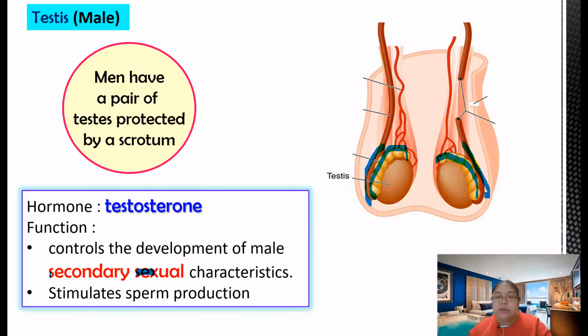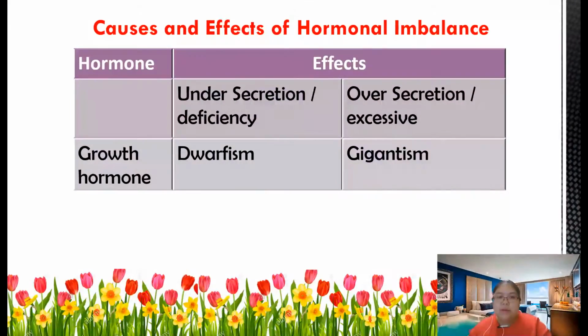Okay, all these things we call endocrine glands. They will produce the hormone. Then this hormone affects certain targets only. From this part, we need to find the effects of hormone imbalance. If you have extra or you have less, we see what happens.